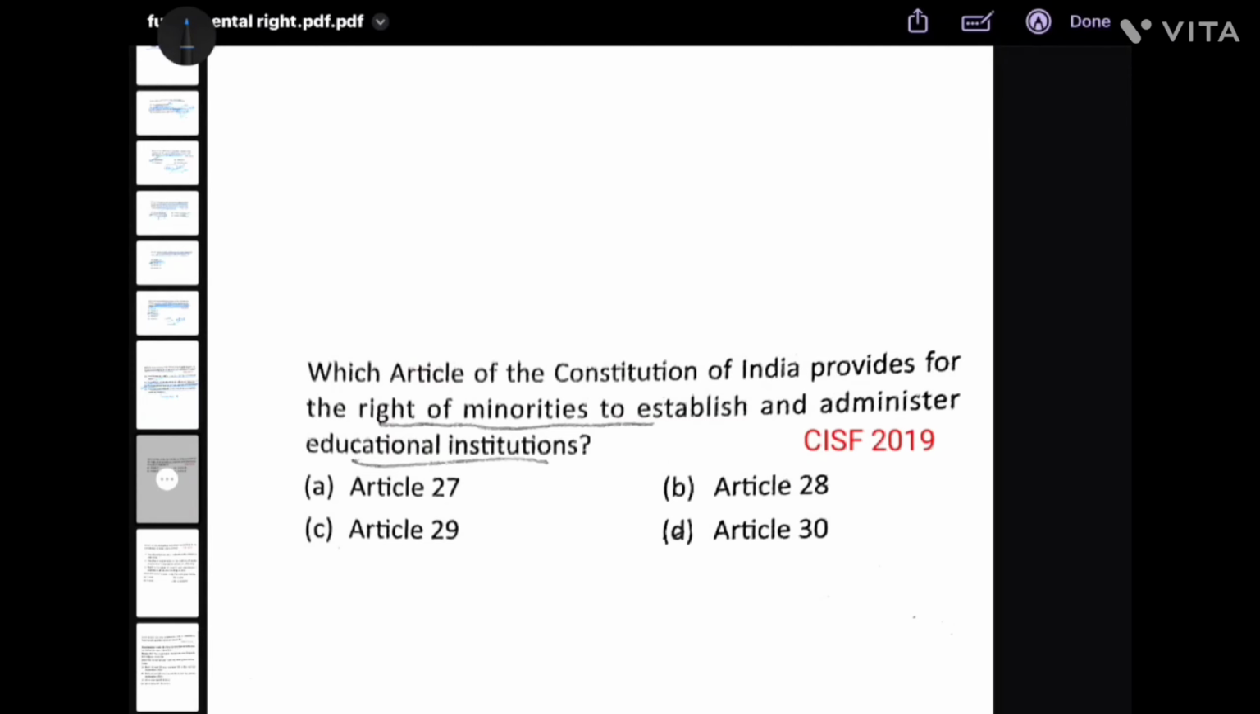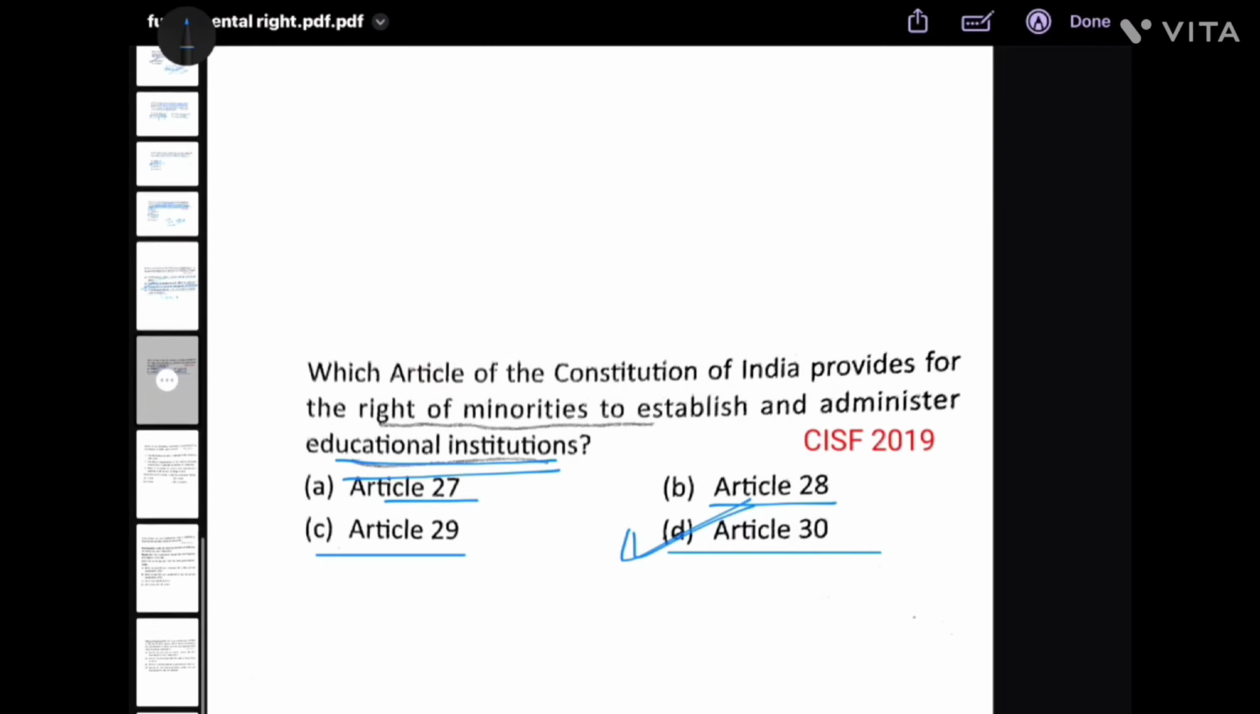Which article of the Constitution provides for the right of minorities to establish and administer educational institutes? Article 27, Article 28, Article 29, Article 30. Article 30 provides for the right of minorities to establish and administer educational institutes.